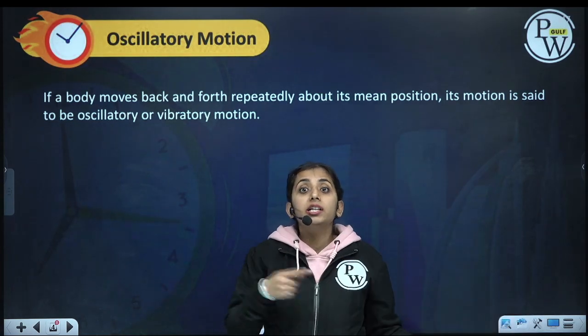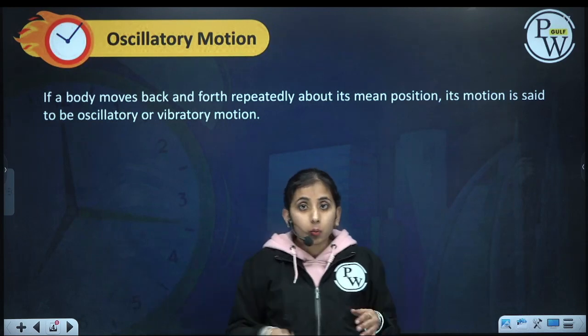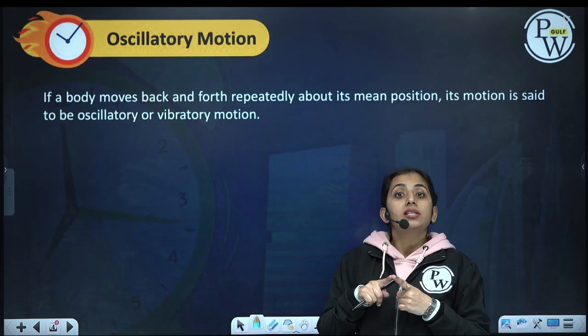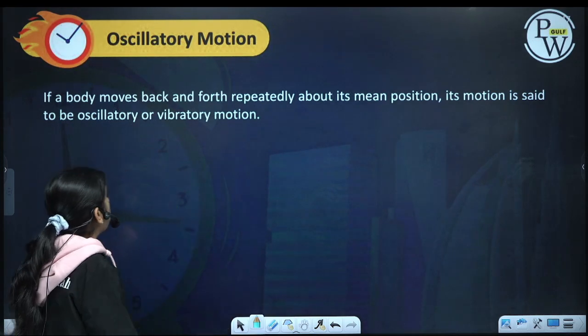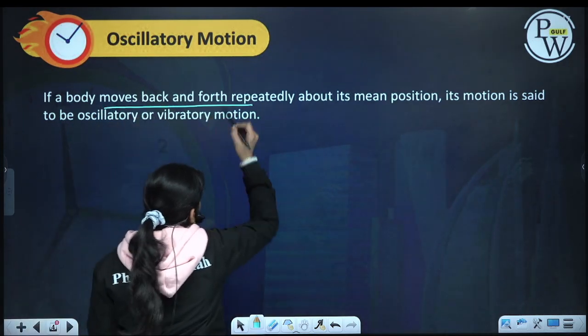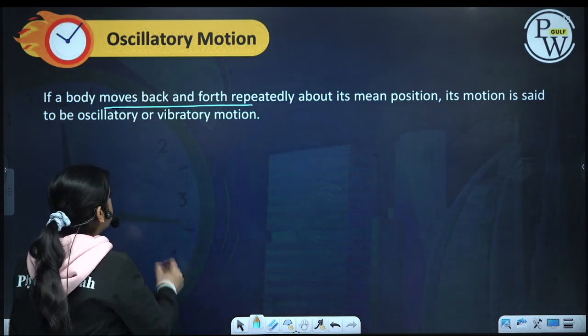If I repeat it over and over again, and the time for one cycle is the same, then this motion is called oscillatory motion. So if a body moves back and forth repeatedly about a fixed point, that is called oscillatory motion.